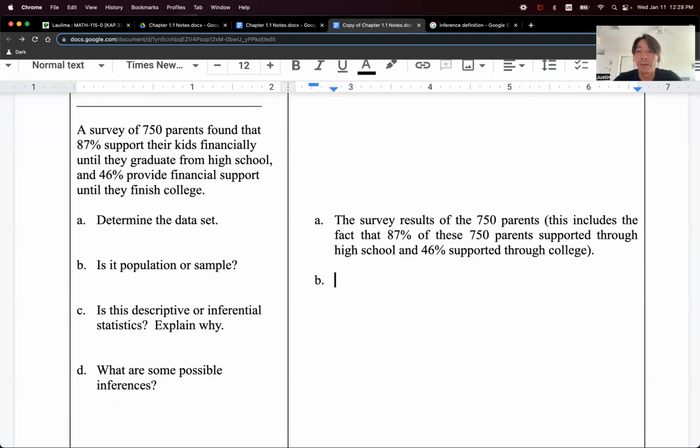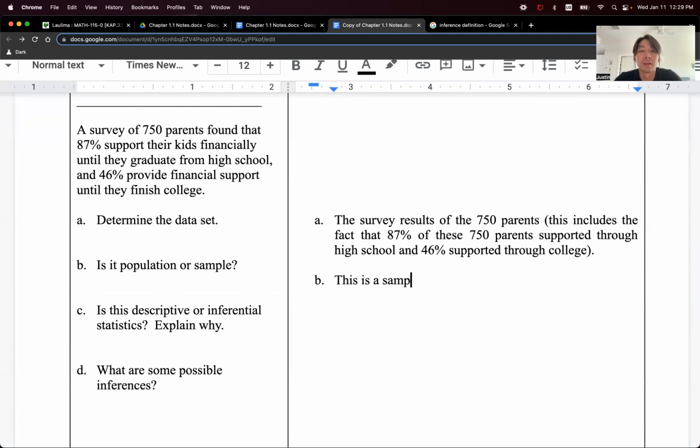Okay, so that's the data set. Is it a population or sample? What do you guys think? Population or sample? I think it's a sample because 750 parents, that's not all the parents, right? That's only a small collection of parents.